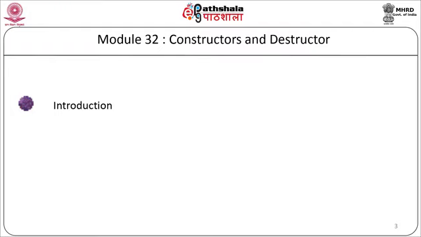C++ also provides one more special member function which is called a destructor. It is called when an object of the class goes out of scope or whenever the objects are no longer required or when the memory space used by it is deallocated with the help of the delete operator.